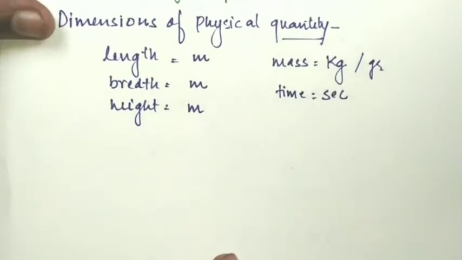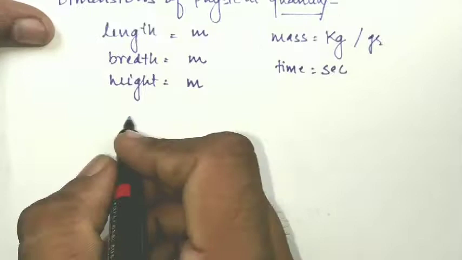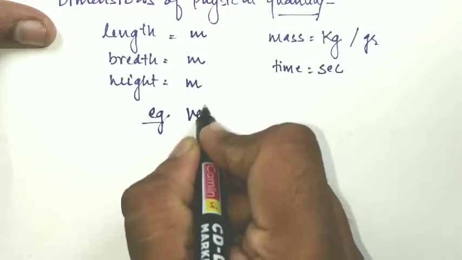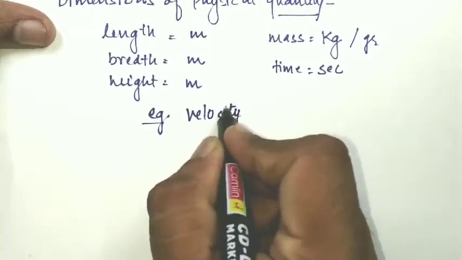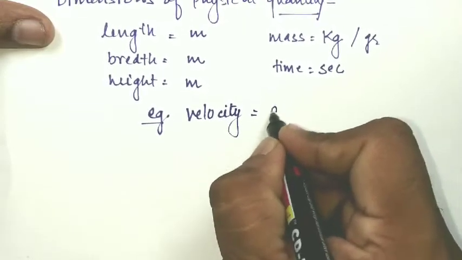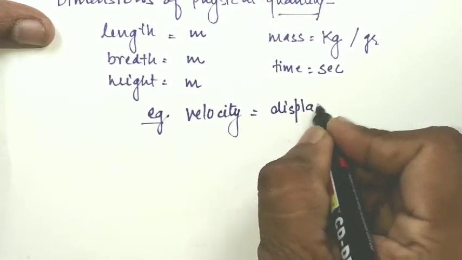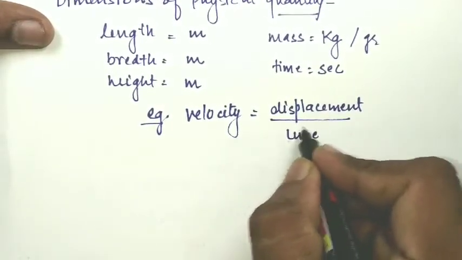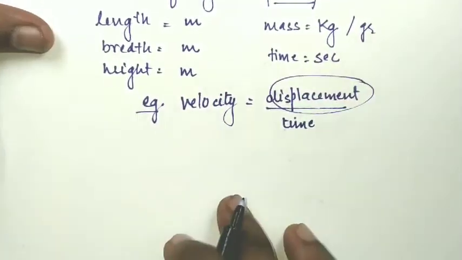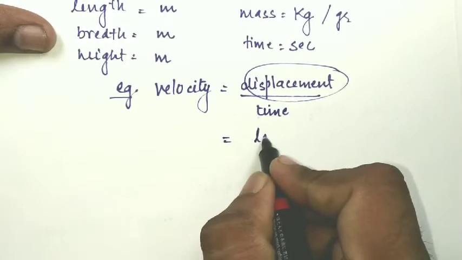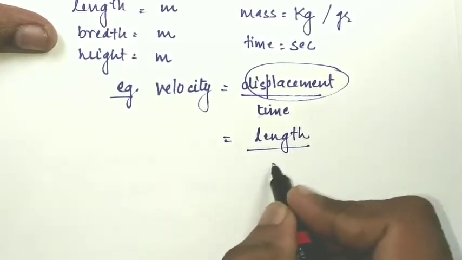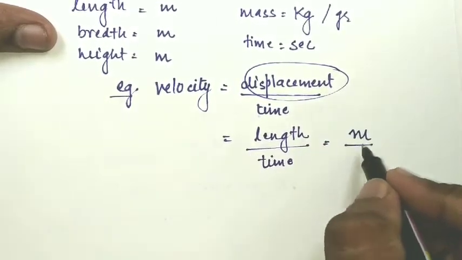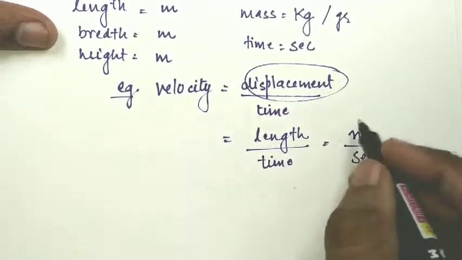Let us suppose an example. We know that the velocity of an object is equal to the displacement covered by the object upon the time taken for the displacement. Displacement means the length covered, so displacement will be in length and time will be in seconds. Length will be in meters and time in seconds, so meter per second will be the unit.